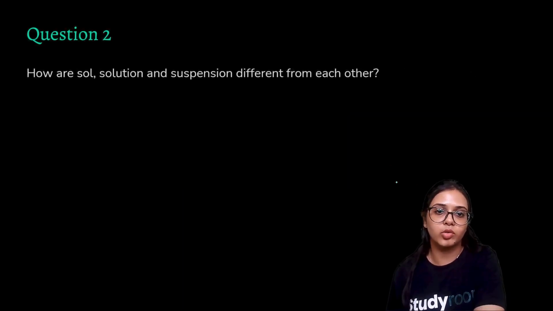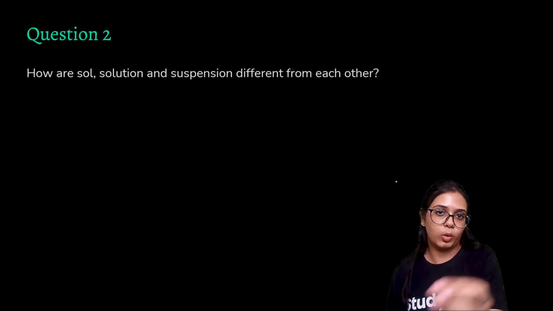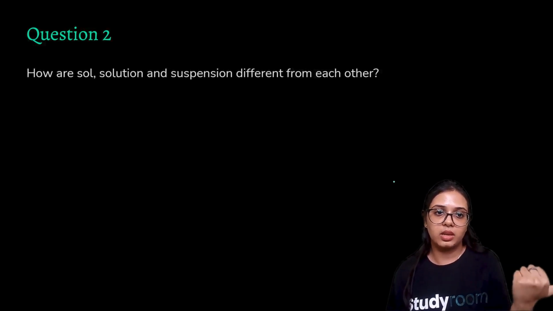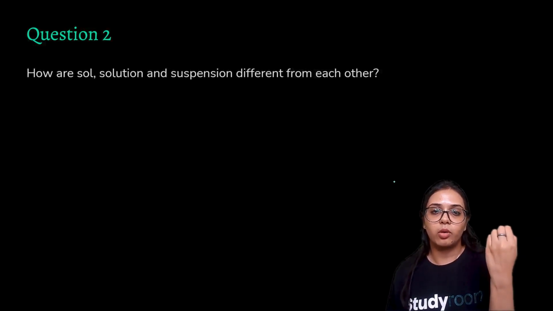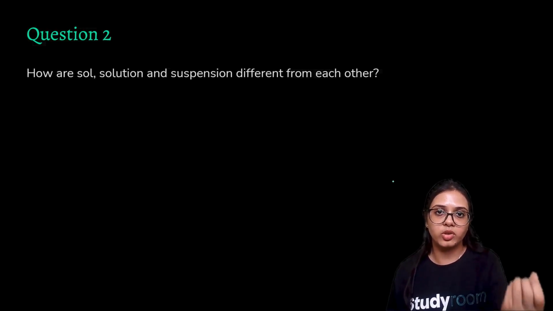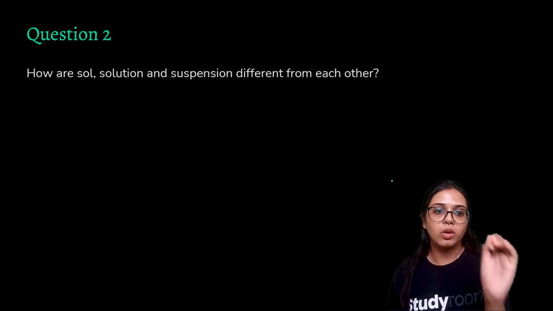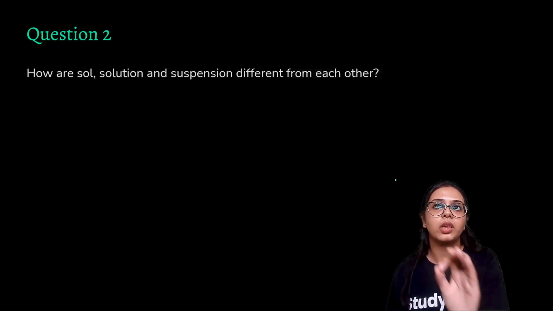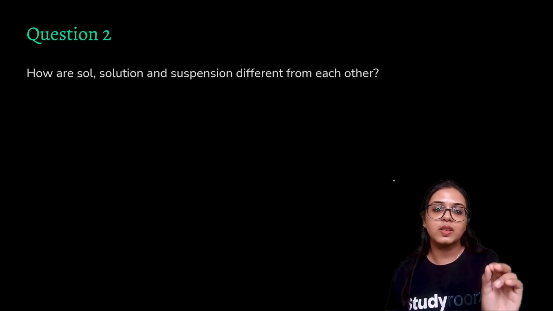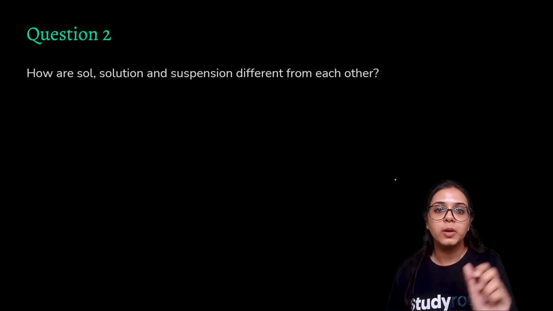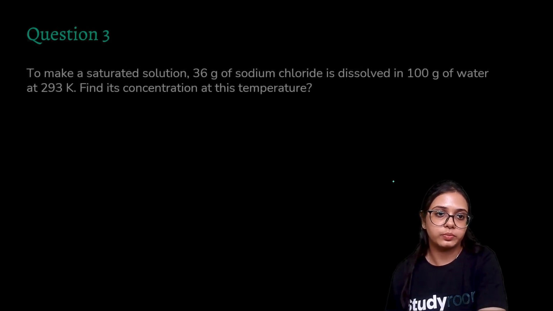How are sol, solution and suspension different from each other? So, sol is an example of a colloidal solution, alright, and a solution, as we have seen in the previous question, is basically a homogeneous mixture and a suspension is basically a heterogeneous mixture. So, sol may be a colloid and it may be a heterogeneous mixture, but the difference is that it appears to be homogeneous. It has some qualities of a homogeneous mixture, but all in all, it is a heterogeneous mixture.